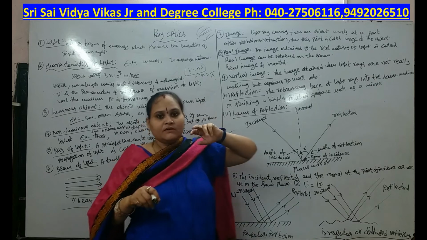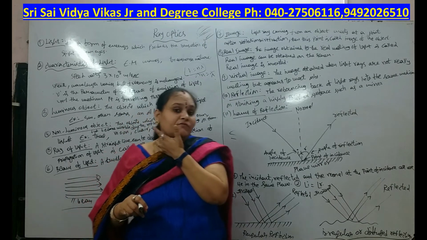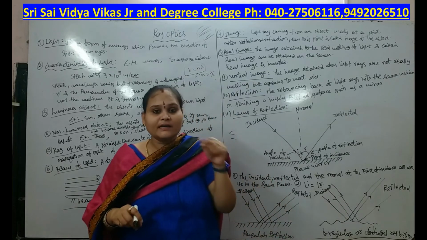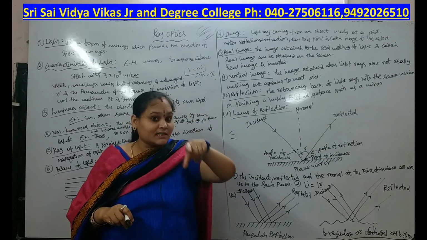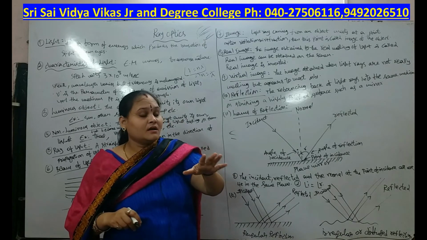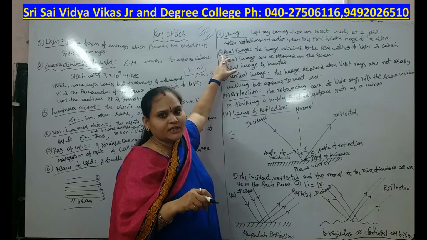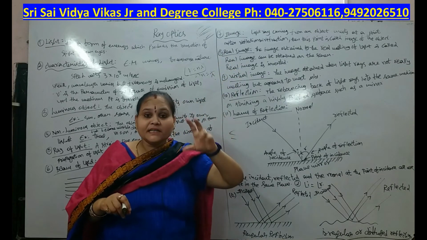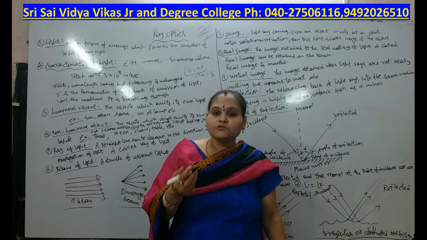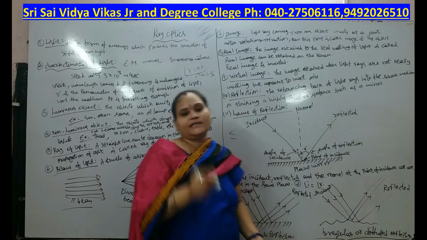Next, real image. We have two types of images, real image and virtual image. The image produced by the real meeting of light is nothing but a real image. A real image can be observed on a screen, and it is always an inverted image. Once again, the image obtained by the real meeting of light is called the real image. The real image can be observed on a screen only and is obviously inverted.